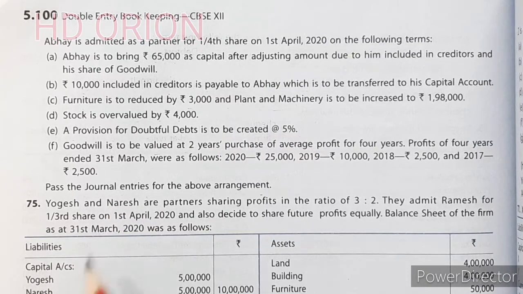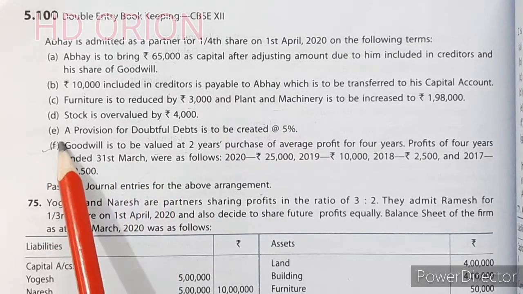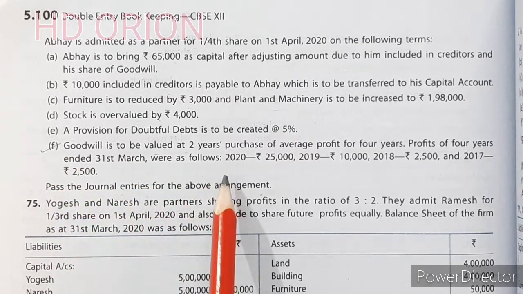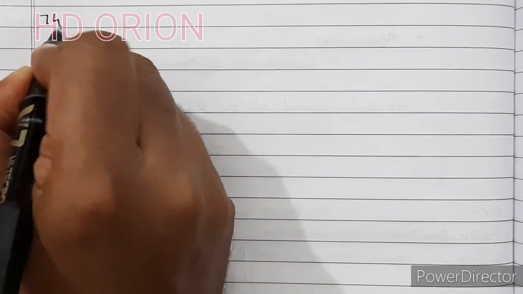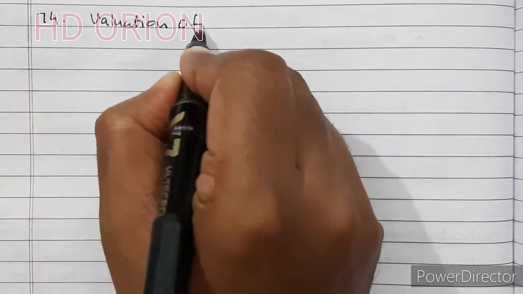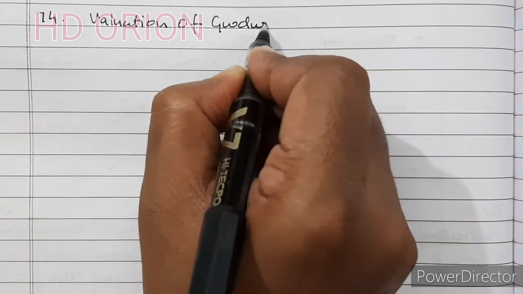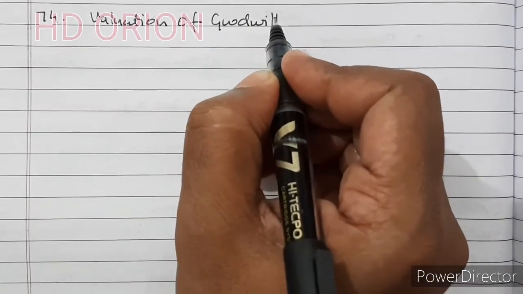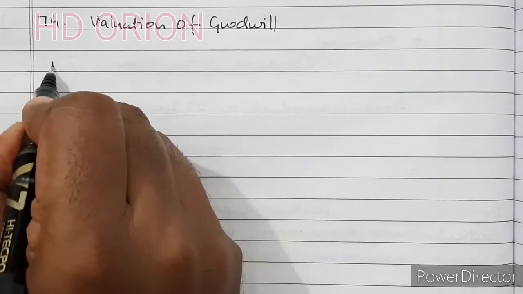Now for this let us calculate goodwill first and then we will go for journal entries. So question number 74, valuation of goodwill. Let us calculate average profit.